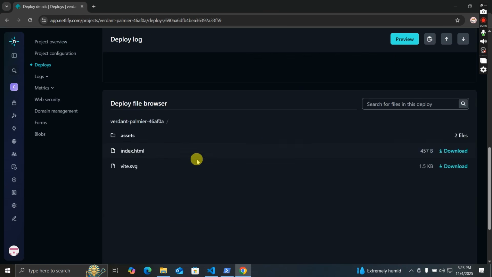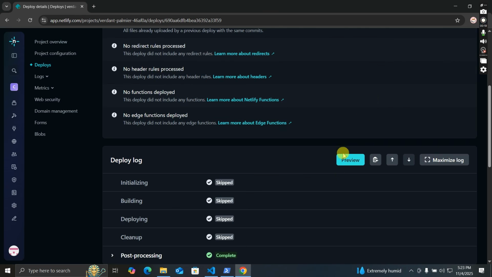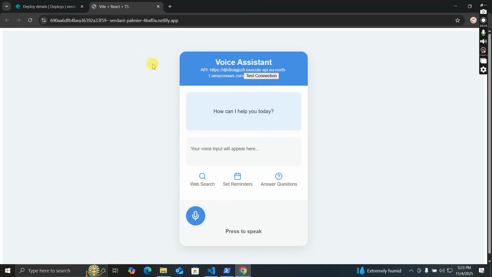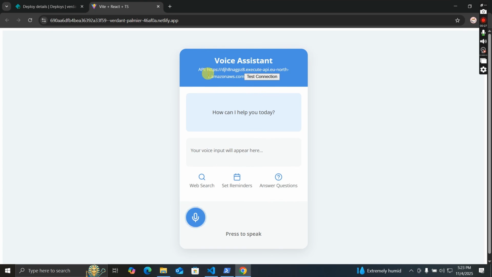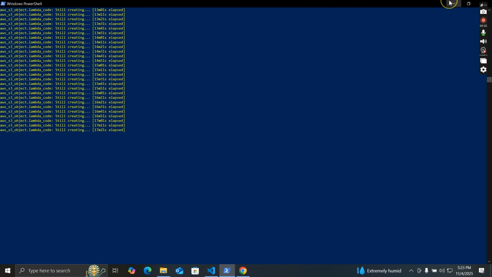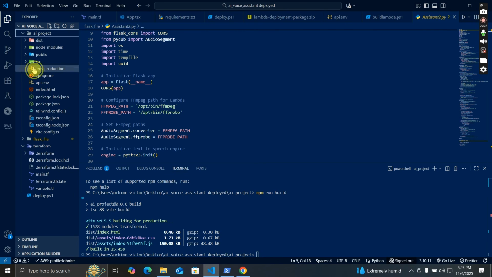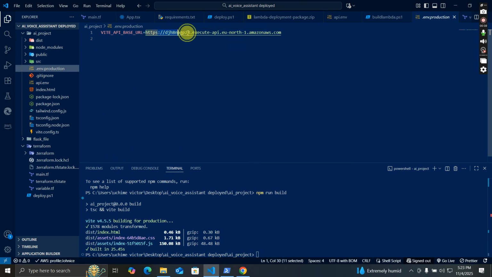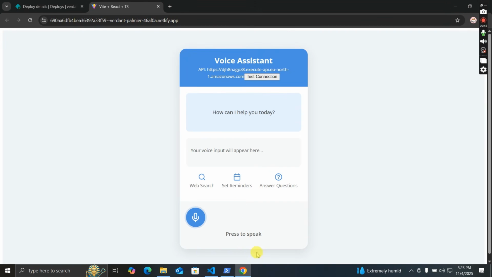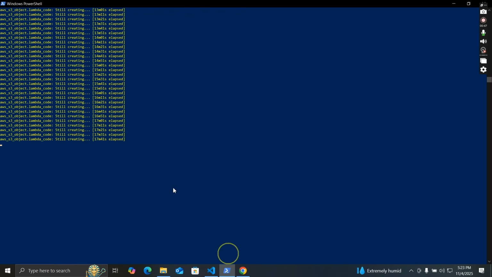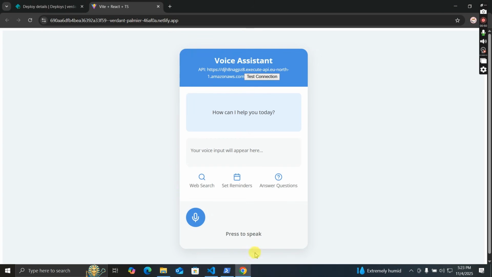Let's preview the project. Oh wow, okay, wow. If this was actually done, we should have replaced the API gateway URL with this right here. But because this is taking so long and I want to cut this tutorial short, unfortunately I have to stop this function right here.